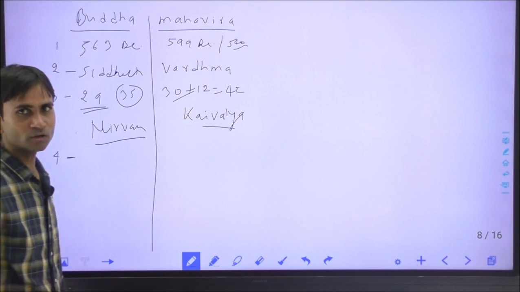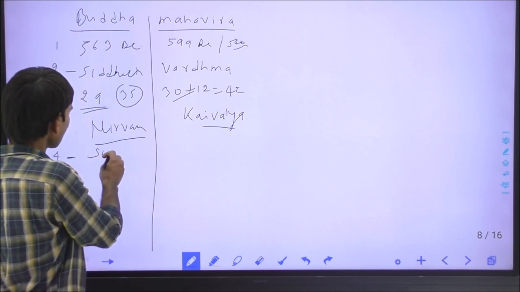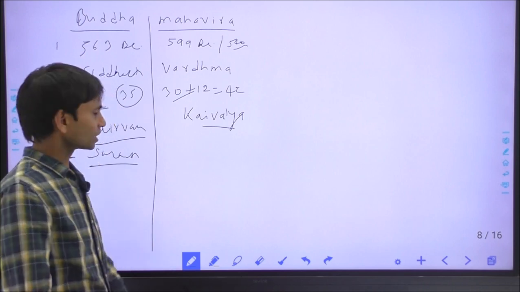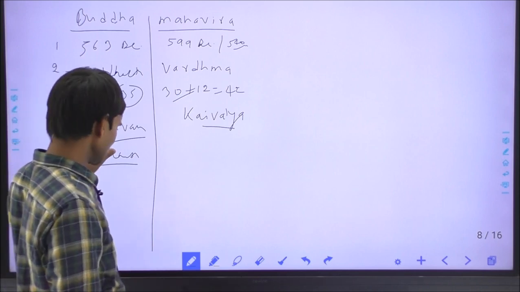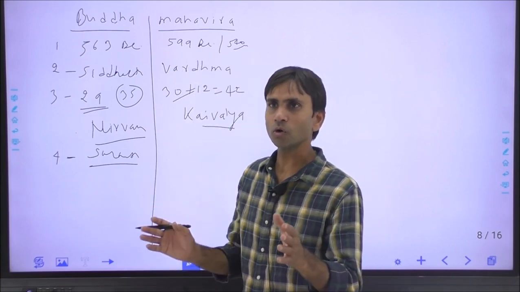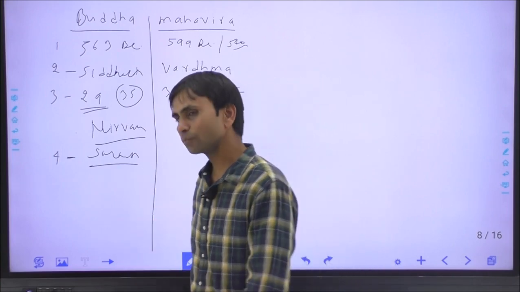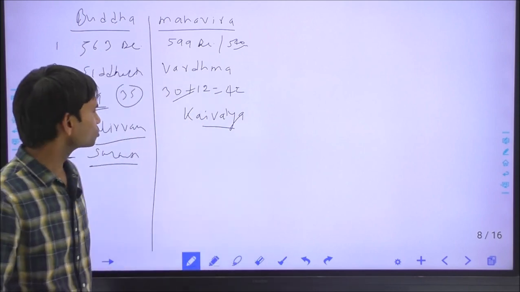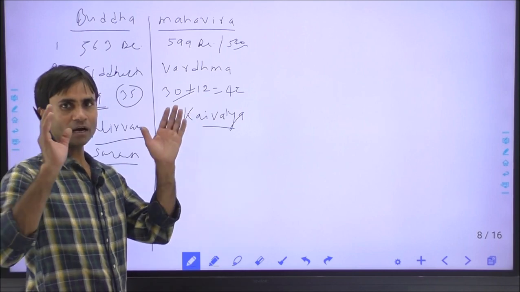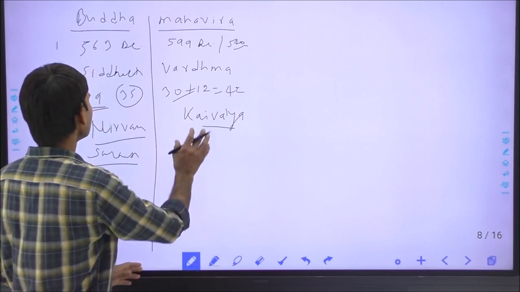After attaining Nirvana, Gautam Buddha gave his first sermon, his first speech, at Sarnath in the Banaras district of Uttar Pradesh, where he disclosed the Dharma Chakra Pravartan, also called the turning of the wheel of the path. Mahavir Swami gave his first sermon at the Vipulachal mountain in Vaisali.